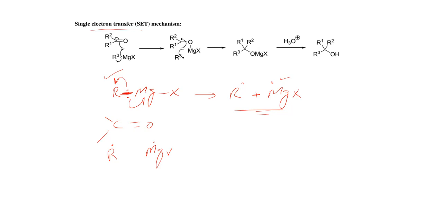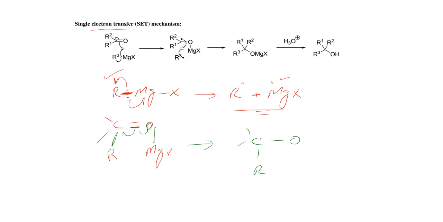what will be the next step for this type of reaction? As we already said, the bond is made up of two electrons, so one electron will move toward this oxygen atom and another electron will move towards the carbon atom. As a result, this oxygen, with one of the electrons, will form a bond with the magnesium, and when the one electron shifts towards this carbon atom, it will form a bond with this alkyl group.